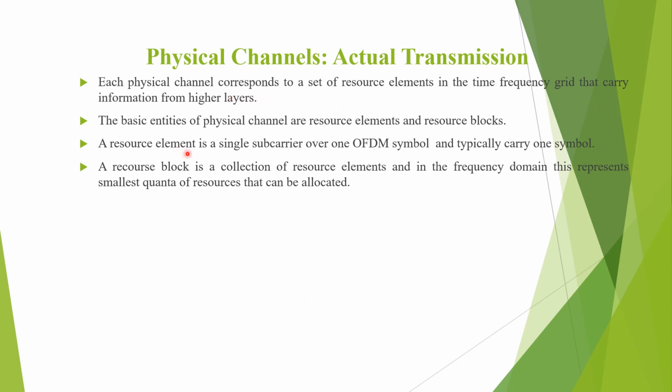The basic entities of physical channels are resource elements and resource blocks. A resource element is a single subcarrier over one OFDM symbol, and it typically carries one symbol. A resource block is a collection of resource elements, and in the frequency domain, this represents the smallest quantity of resources that can be allocated.